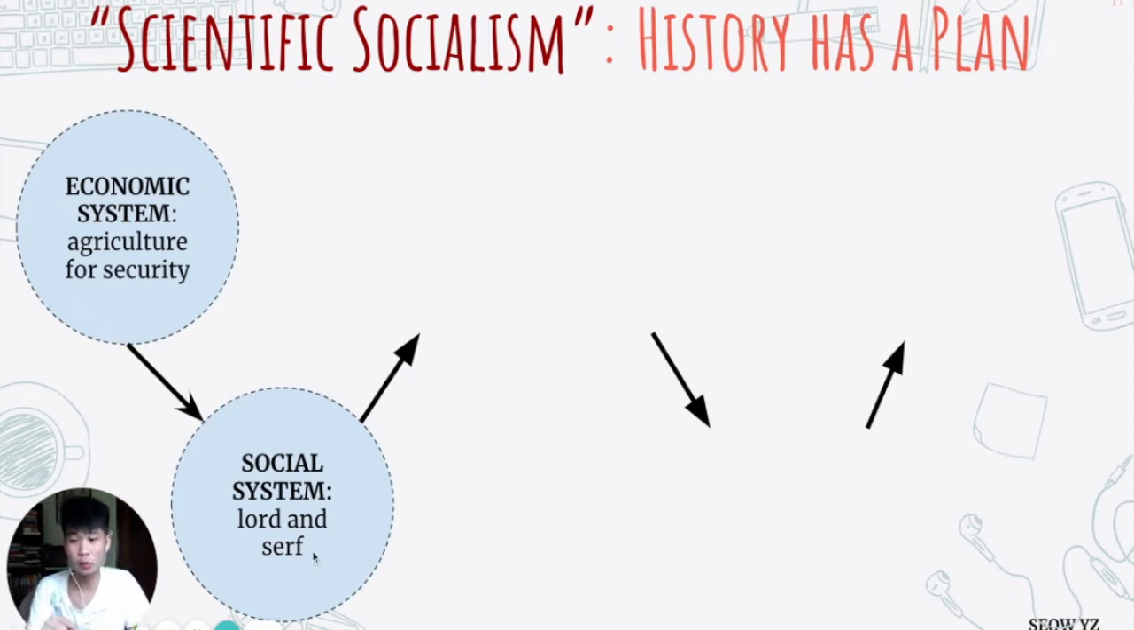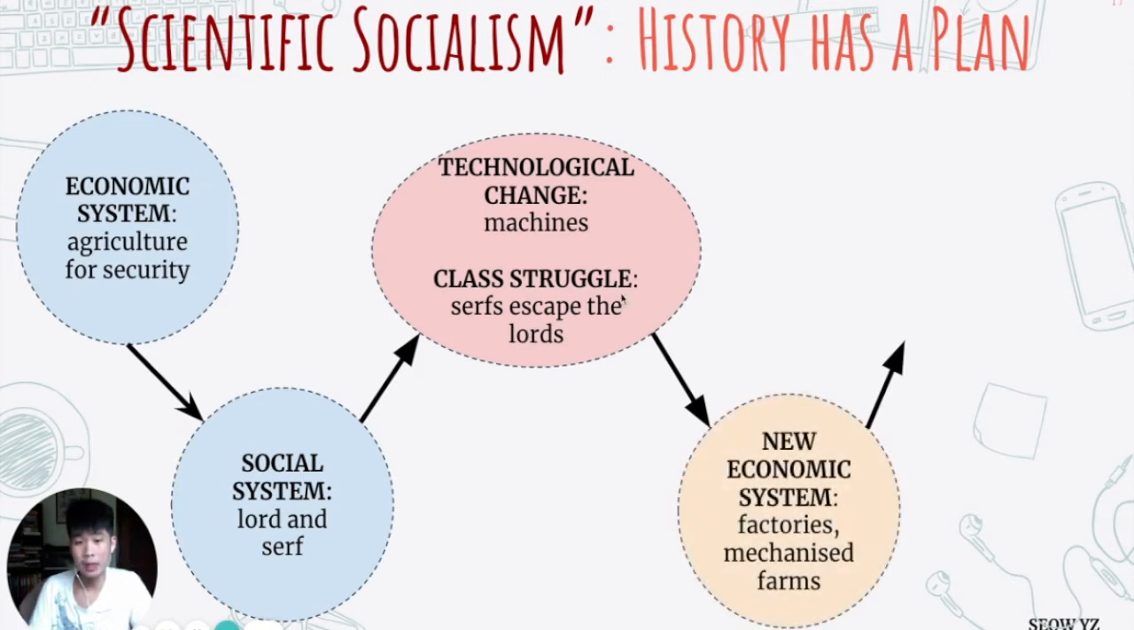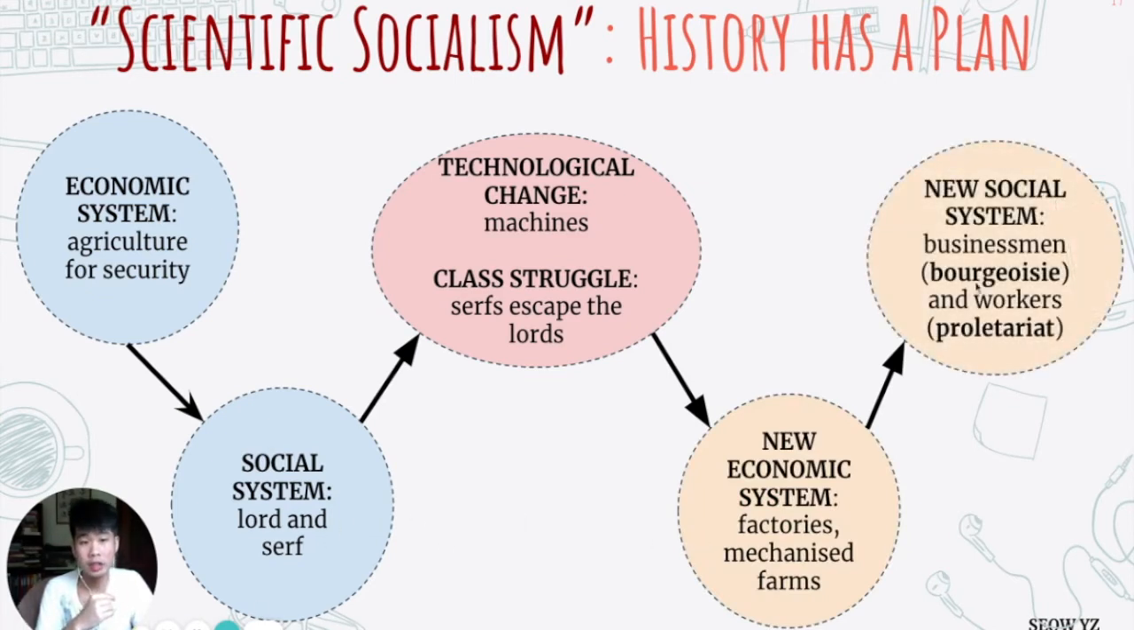This social system has two classes. These classes don't like each other, and there will be some sort of class struggle. The serfs will run away from the lords. And because of this class struggle, there will be a new economic system, and you move to a new stage of history where there are factories and mechanized farms. And with this new economic system, you get a new social system. Now you get businessmen and workers. So that's how you go from stage to stage.